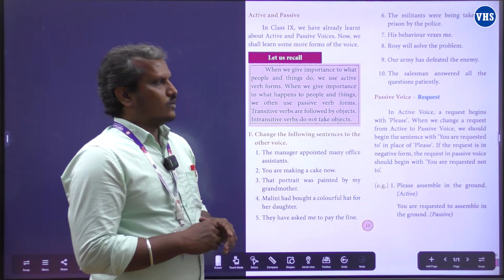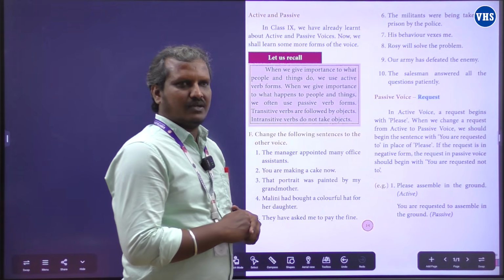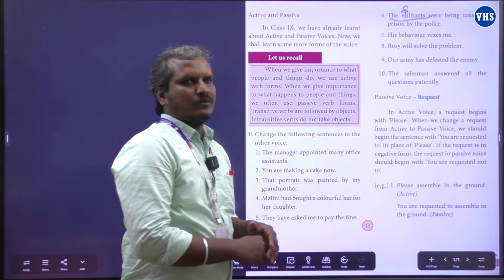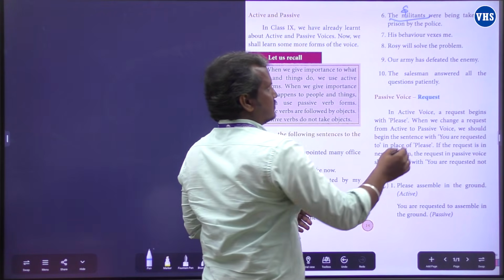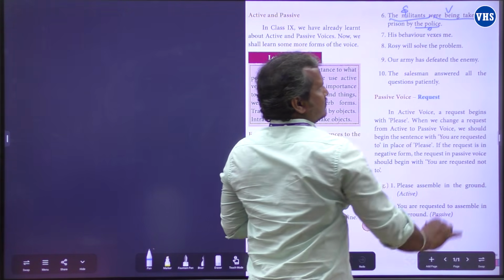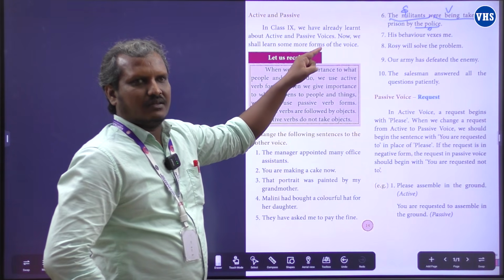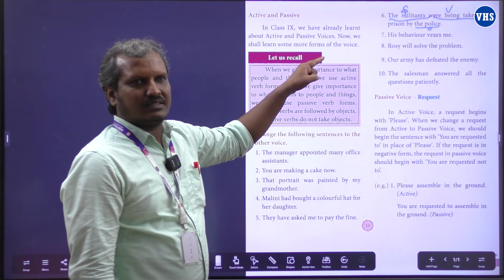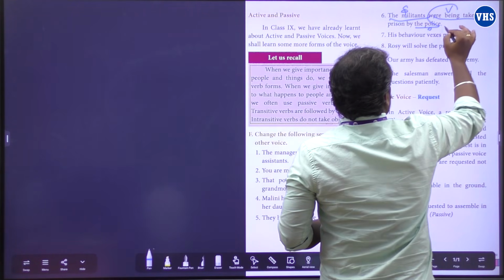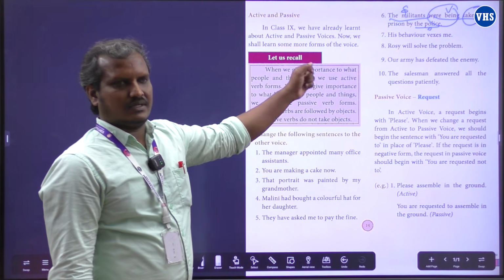Now, we just identify either it's an active voice or a passive voice. First, we'll find out subject. The militants, subject, were being taken, verb. By the police, object. Got it? So, if you look at the sentence clearly, then you can identify the sentence is a passive voice, because look at this one. Were being taken. So, be form verb plus V3 is given here.